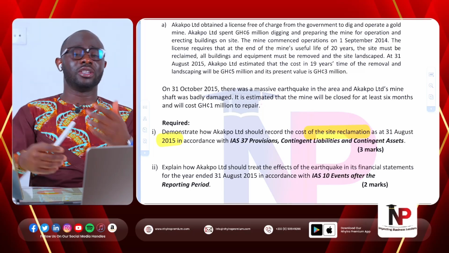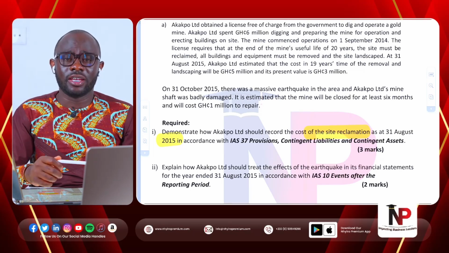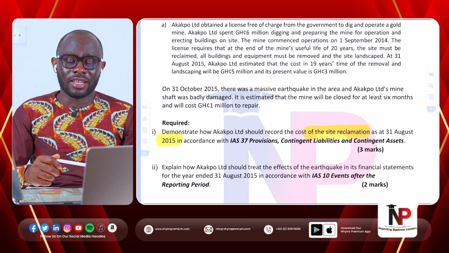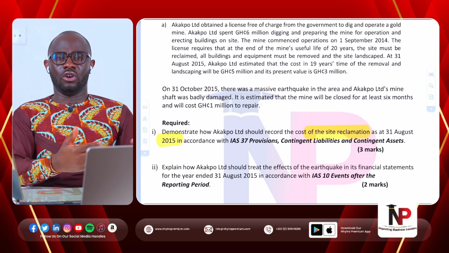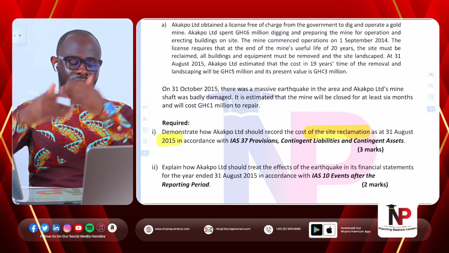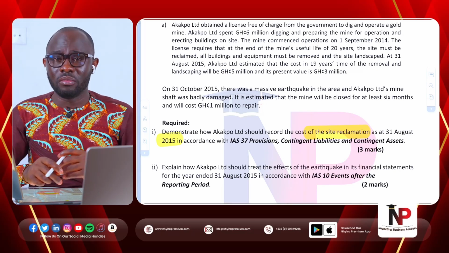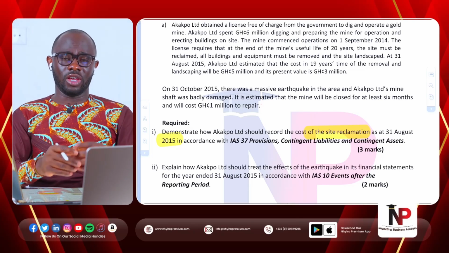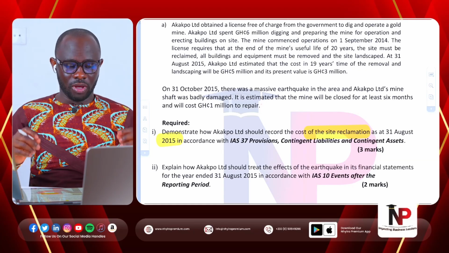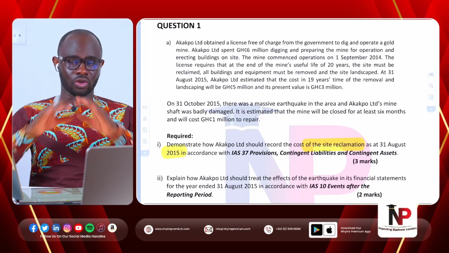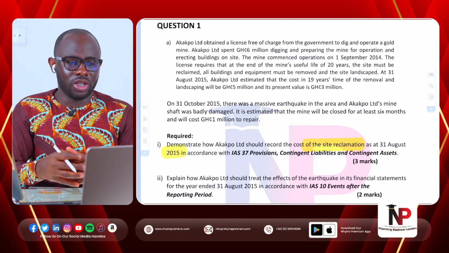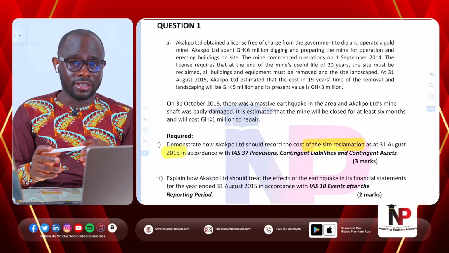But then on subsequent measurement, any unwinding must be recognized as part of the finance cost or in the P&L account, and then we build it up so that by the time that a payment is due, we have the money available to make the necessary payment as an entity. And so that is the concept generally that we need to understand when it comes to IAS 37.